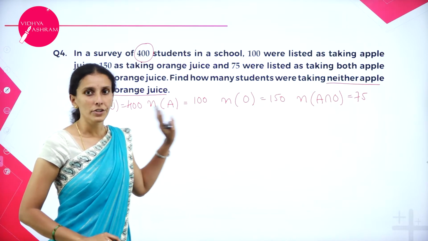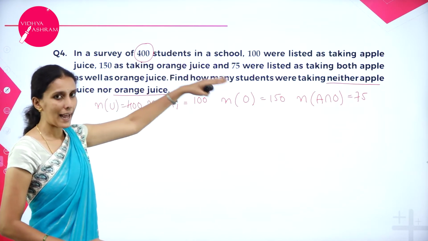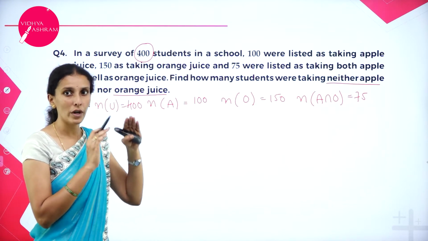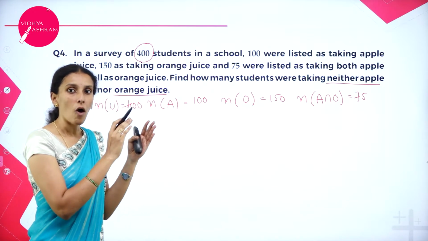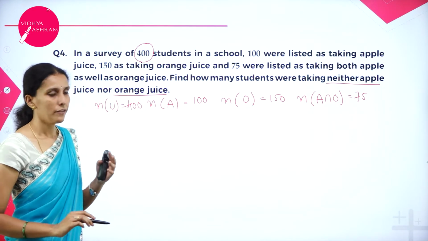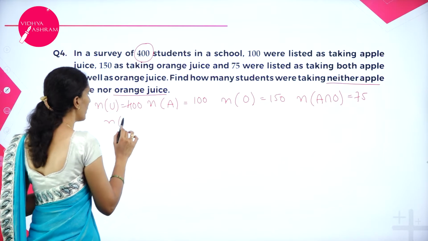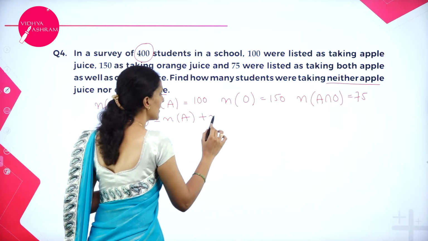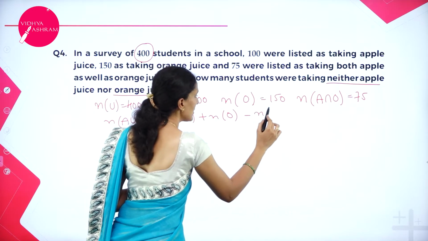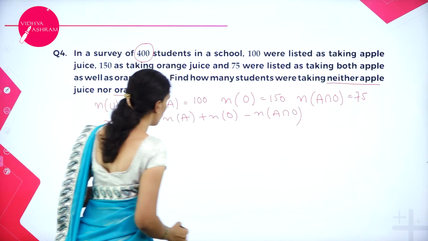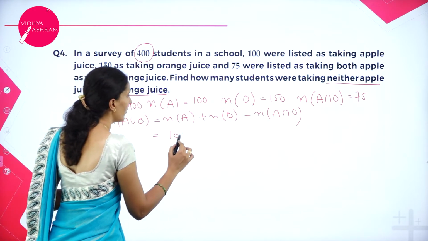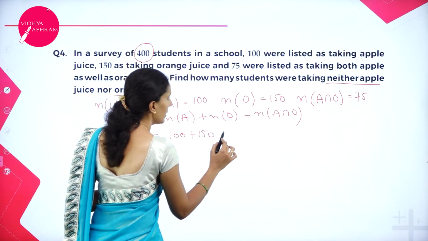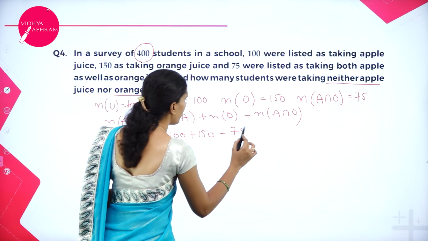So according to this formula, I have to first calculate the number of students who are taking apple juice or orange juice. So therefore here N of A union O is N of A plus N of O minus N of A intersection O. So therefore 100 plus 150 minus 75.